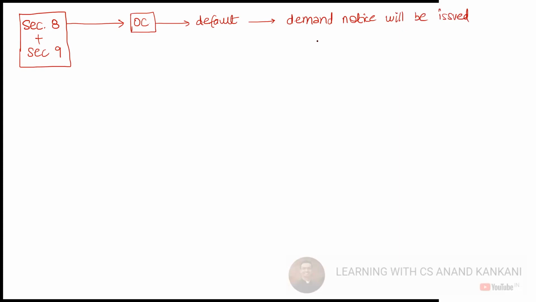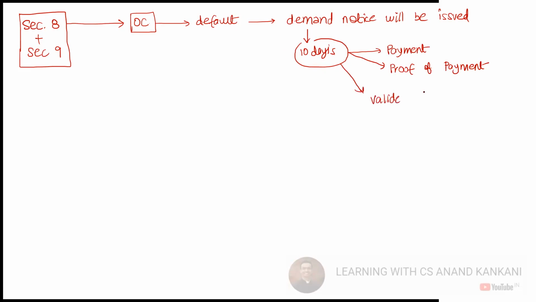What else after the demand notice? 10 days wait. Along with the demand notice, the invoice is also shown; the invoice is basically the demand notice. So within 10 days, the corporate debtor must reply: either payment or proof of payment, or a valid notice of dispute. So in these three cases, no section 9.